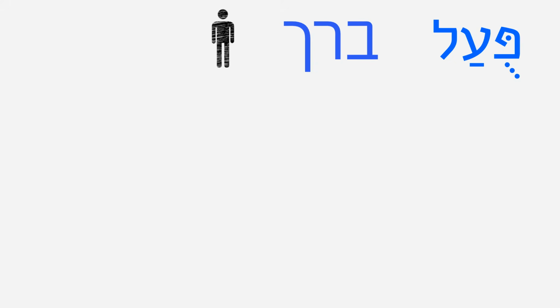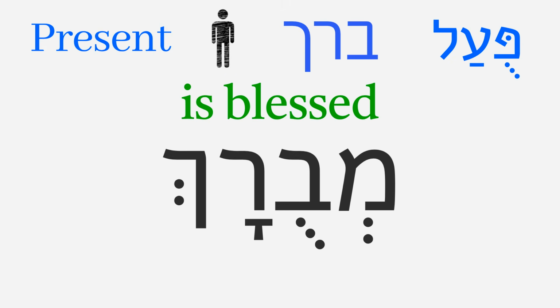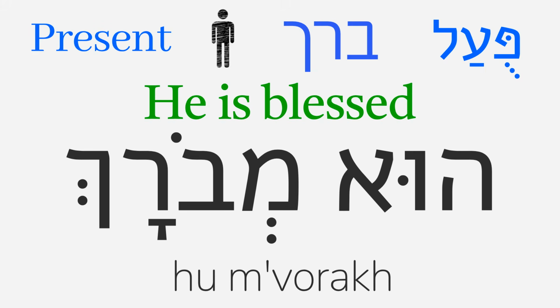Starting with the masculine singular form of the pual present tense, if this root was regular, the verb would be mevurach, is blessed. But because the second root letter is resh, the kibbutz that says u will change to a cholam that says o. Mevorach is blessed, masculine singular. Hu mevorach, he is blessed.